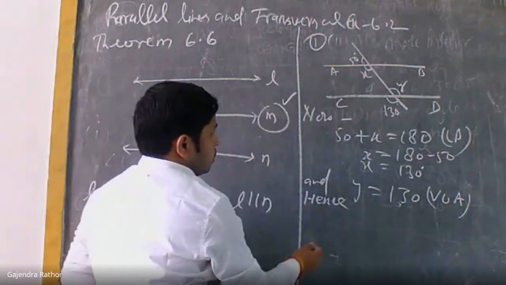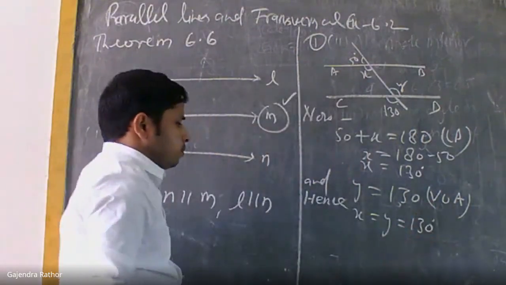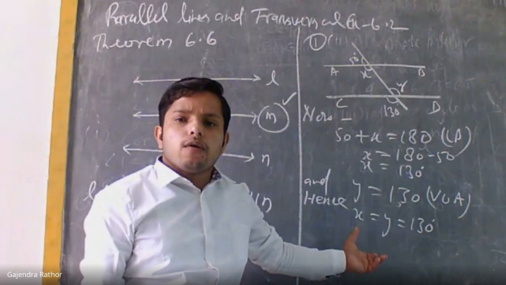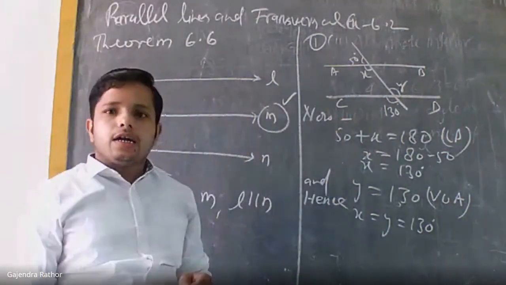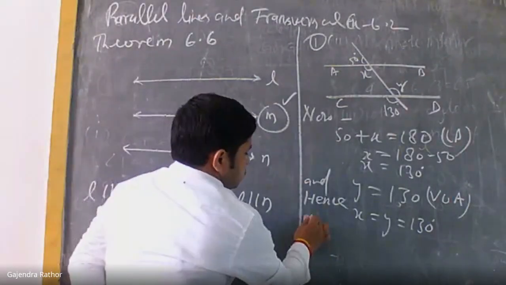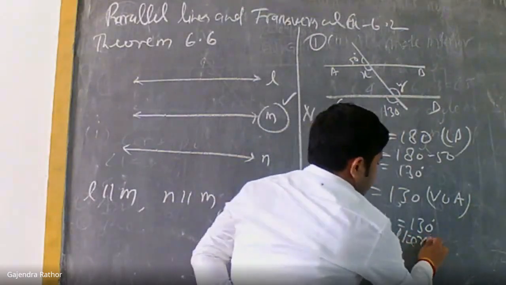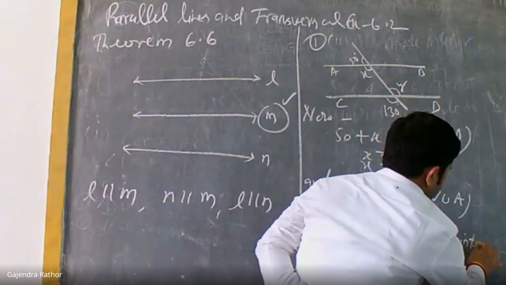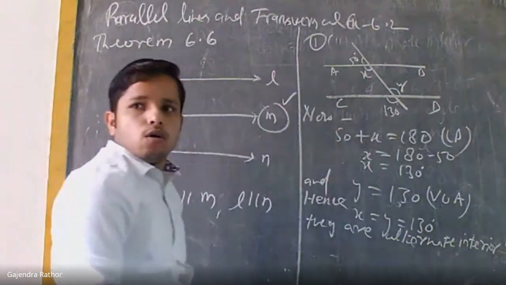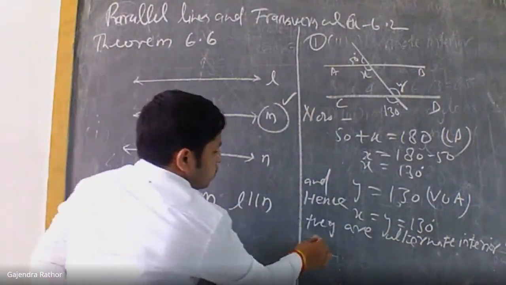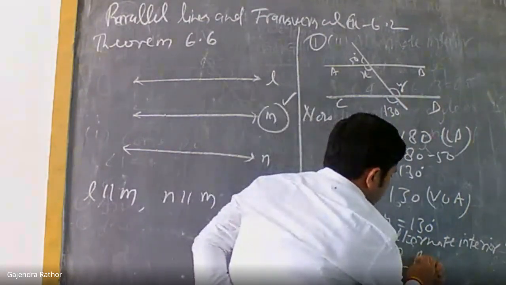X is equal to 130 degrees and Y is equal to 130 degrees. Now remember the names of these angles based on their position. Both are alternate interior angles. So AB parallel to CD, proved.